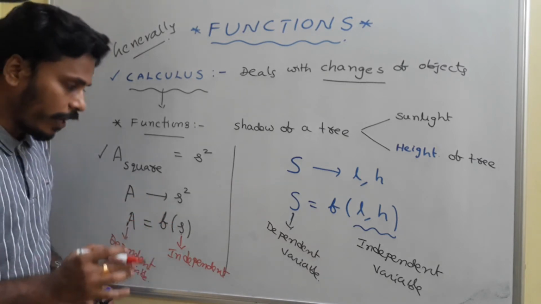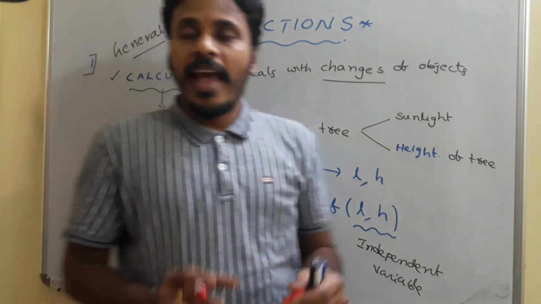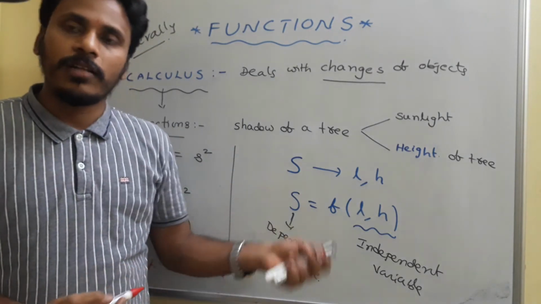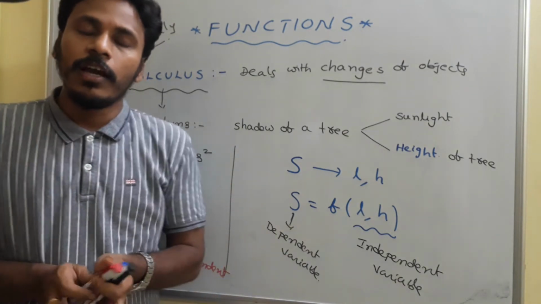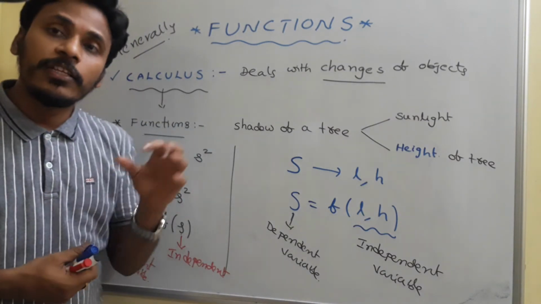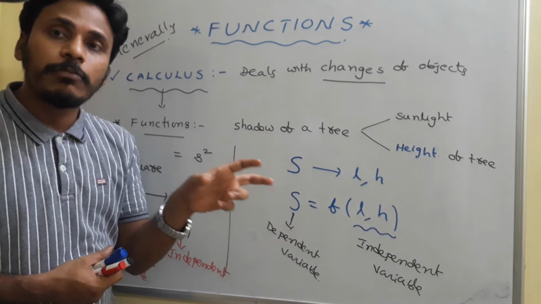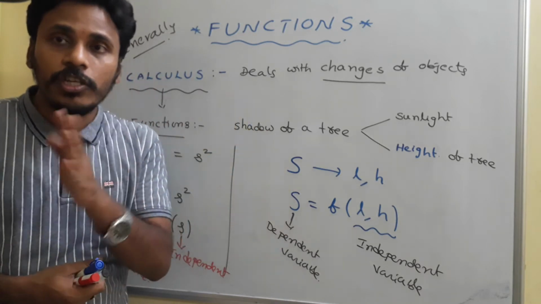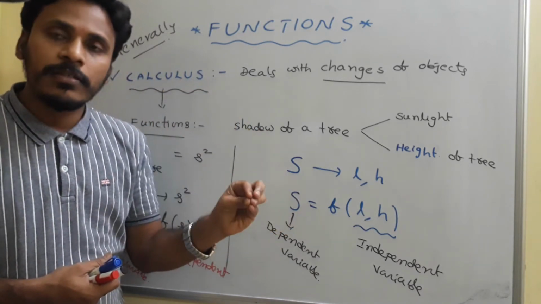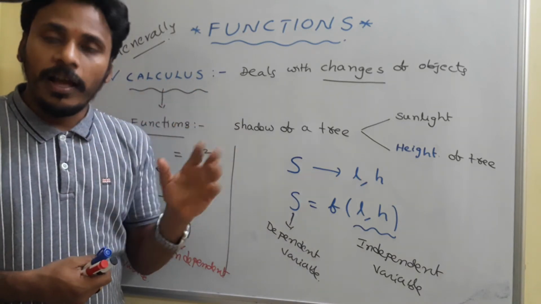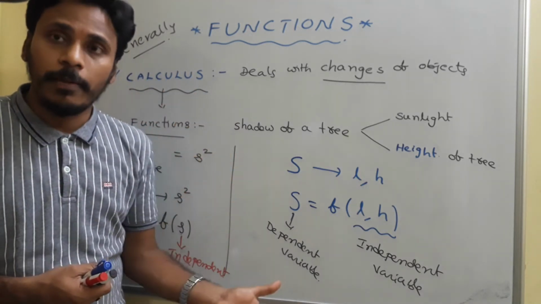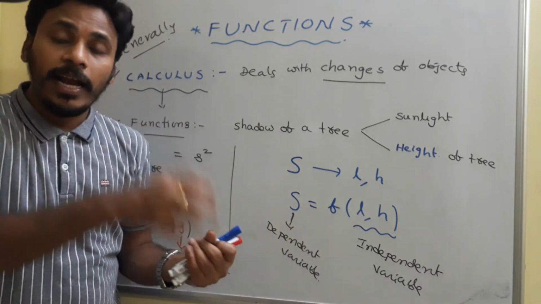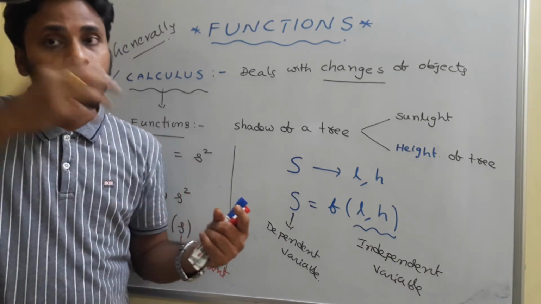At the end, what I am going to tell you is simply that calculus deals with the change of objects. So functions as well as limits and every concept deal with changes, and in particular functions are a backbone for all those things. In these functions we usually observe a relation between the variables. Why? Because change in one variable depends on the change in the other variable. Just like the height of a person changes with respect to time. See, time is always changing in this universe, so usually we express change in every object with respect to time.